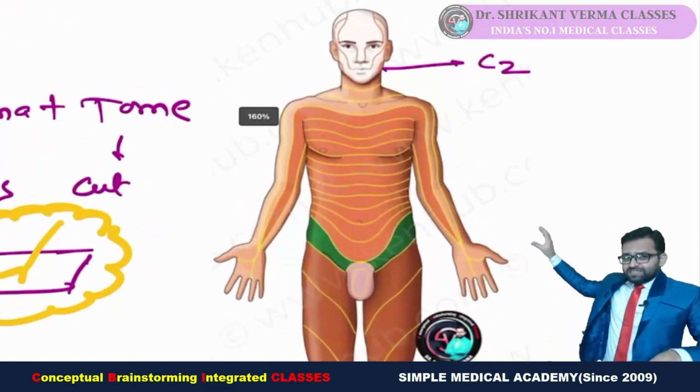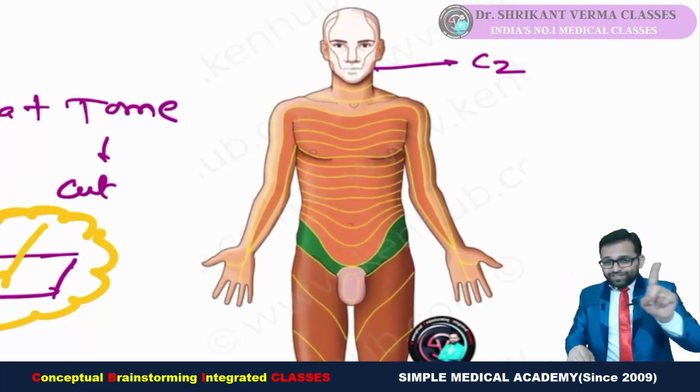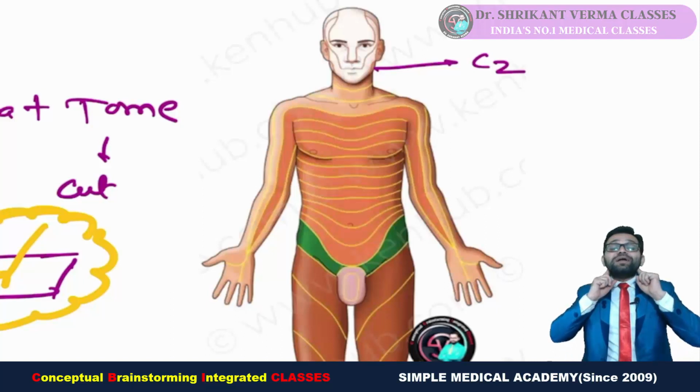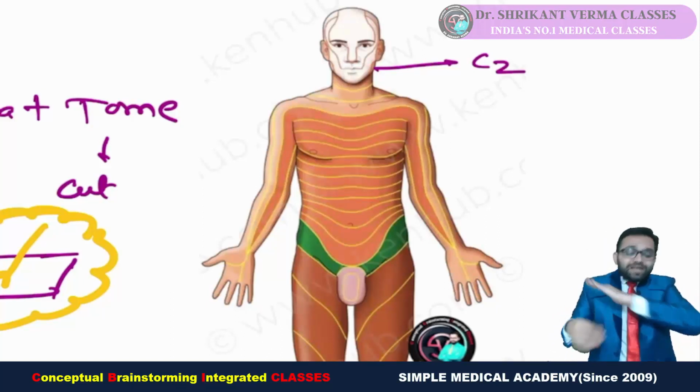Now different skin segments are supplied by different nerves. What is the way? C1 first, no dermatome. C2, angle of the mandible. Then keep three hands 1, 2 and 3 above the supraclavicular area.